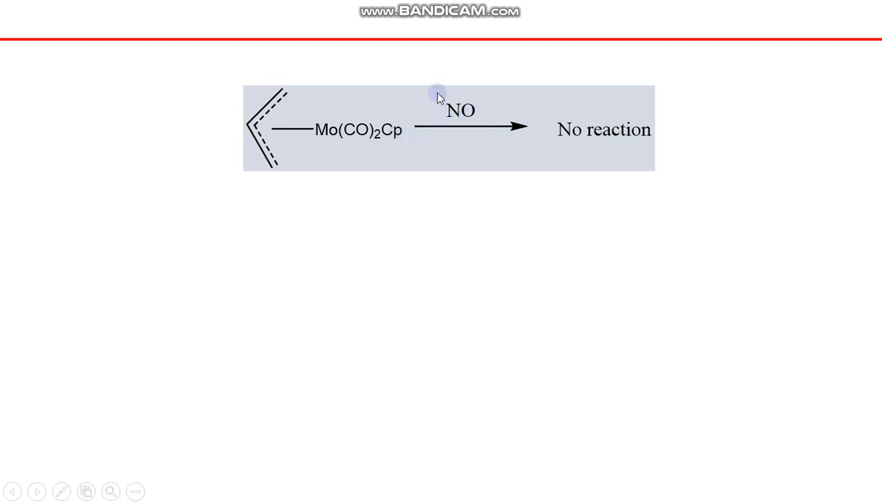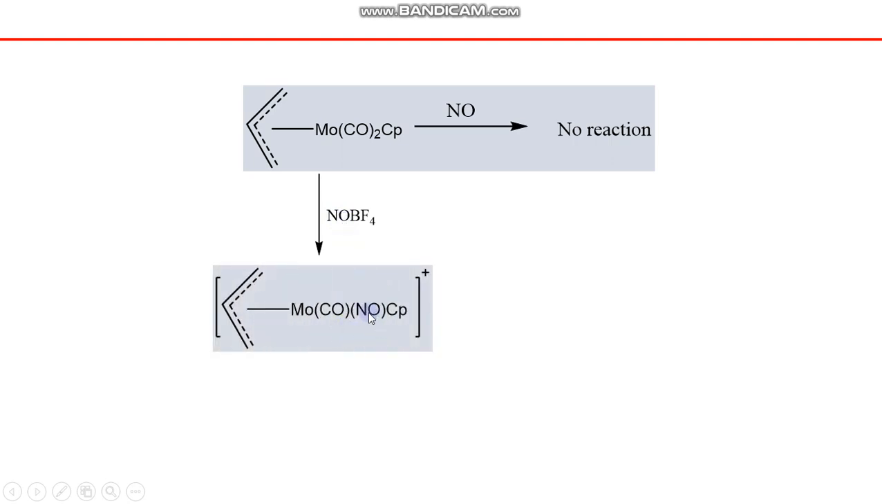Whenever nitrosyl in neutral state is treated with this compound, no reaction is generally observed. While whenever this salt is used, which is a source of nitrosyl cation, NO plus is the cation and BF4 is the anion, this nitrosyl cation actually is introduced into the system or into the complex.